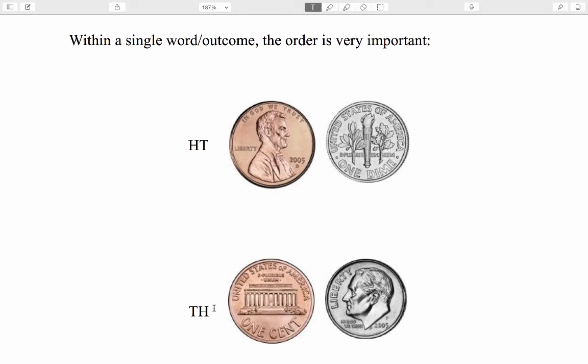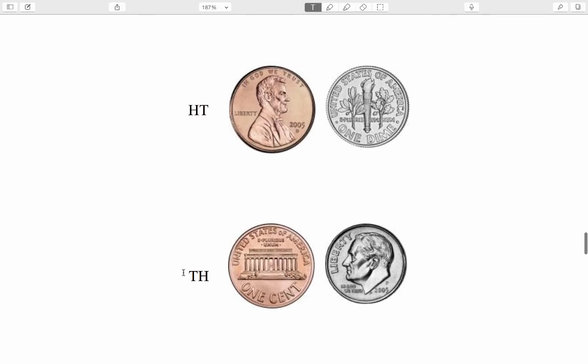And in case that's not quite believable or vivid enough, imagine that we actually have two obviously physically different coins. Say one of them a penny and the other one a dime. Heads on the penny, tails on the dime is clearly a different outcome from tails on the penny, heads on the dime. Okay? Those are clearly two physically distinct outcomes. Right? That's a way of helping to see that heads-tails really is a different thing happening than tails-heads.